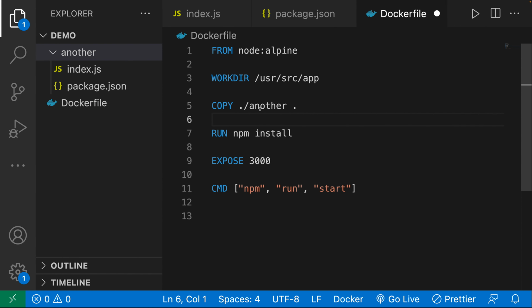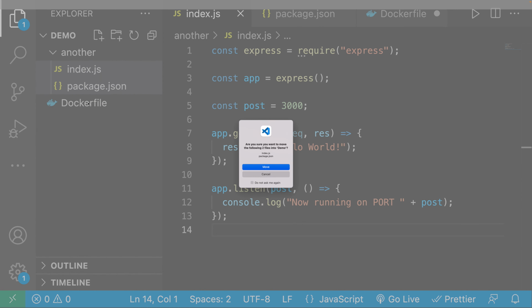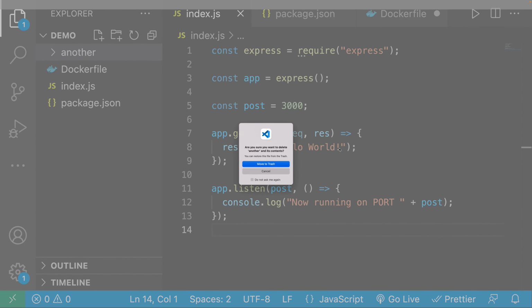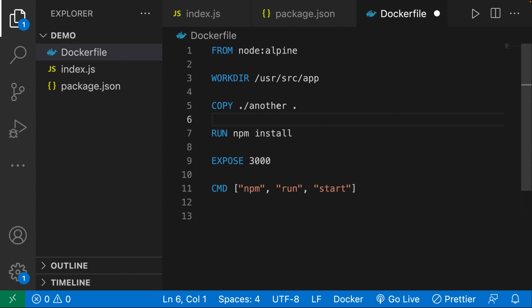Now, if I didn't want to specify ./another, what I could do is add the Docker file inside of the another directory, or go back to what I had before and just have it in the root. So I can go ahead and delete that, and that way we can just have dot, like so. Now, what is this other dot? Well, this is going to specify where you want to copy these two things into the container. By default, it is going to use the working directory.